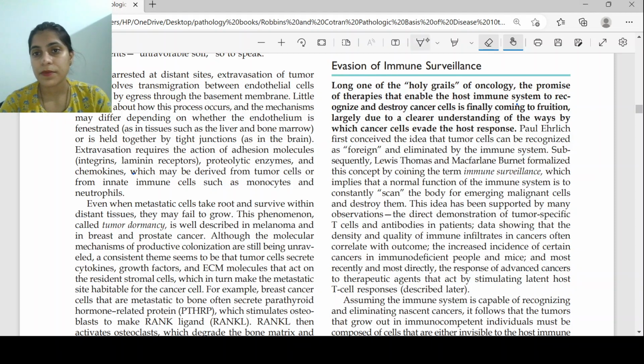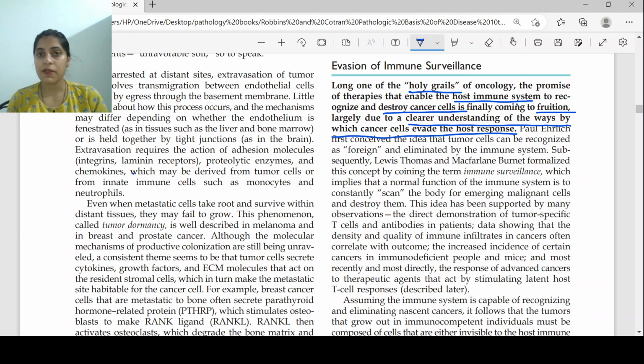One of the holy grails of oncology, the promise of therapies that enable the host immune system to recognize and destroy the cancer cell, is finally coming to fruition, and largely due to a clearer understanding of the ways by which the cancer evades the human host response.